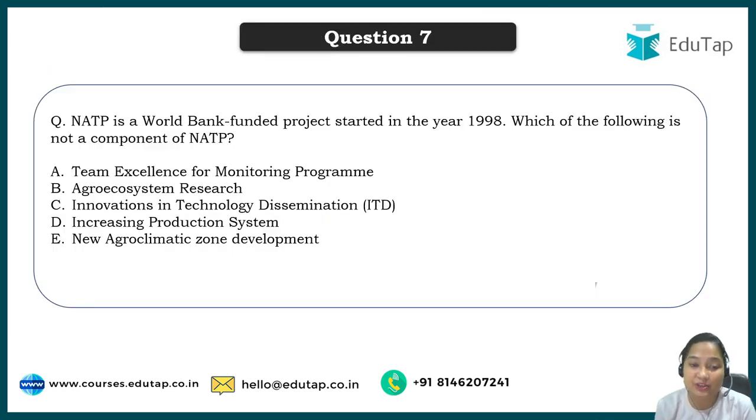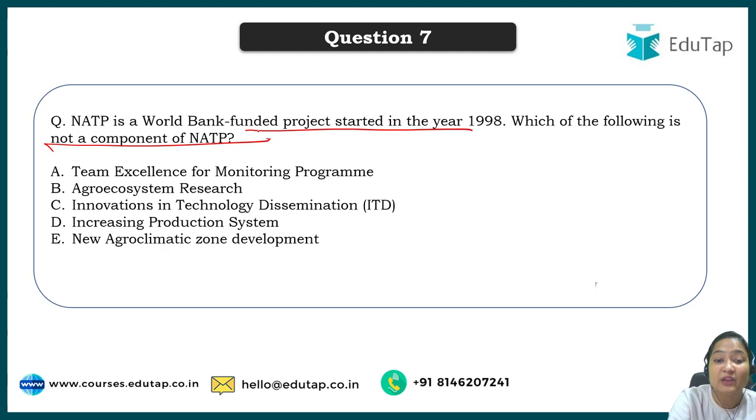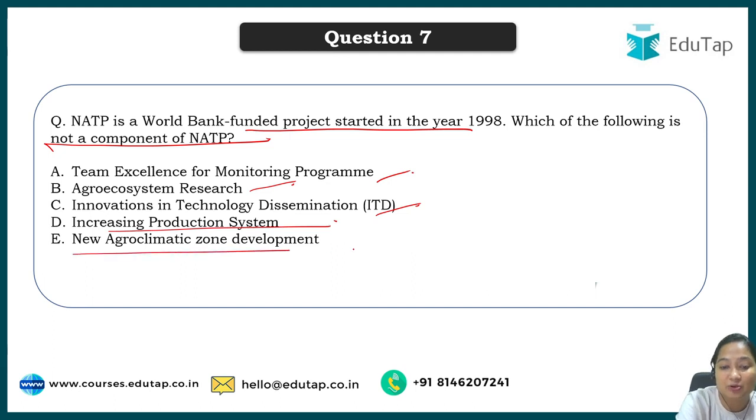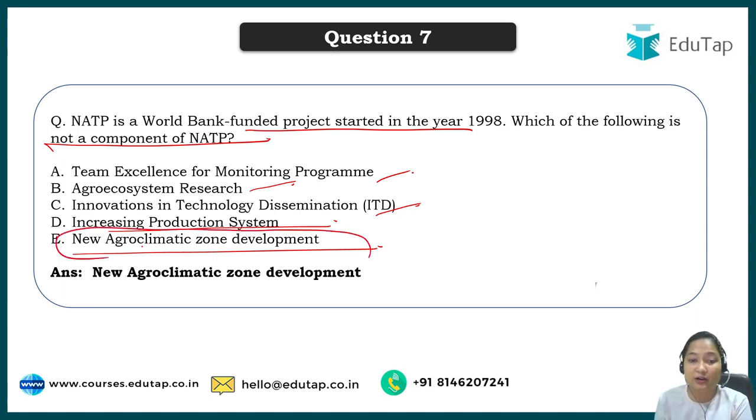Moving to the next question. The NATP is a World Bank funded project started in the year 1998. Which of the following is not a component of NATP? Team Excellence for Monitoring Program, Agro Ecosystem, Innovation Technology Dissemination, Increasing Production System, or New Agroclimatic Development. If you know the answer, again very good. If you don't know the answer, do remember that agroclimatic zones were not developed under the NATP. So this will be incorrect.